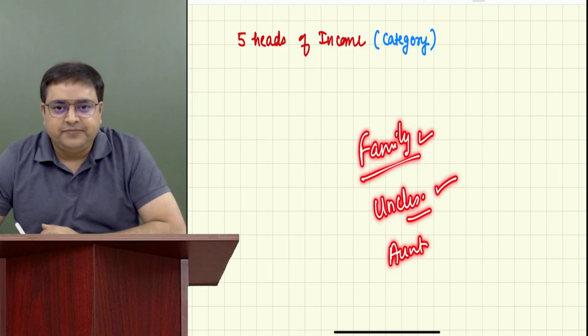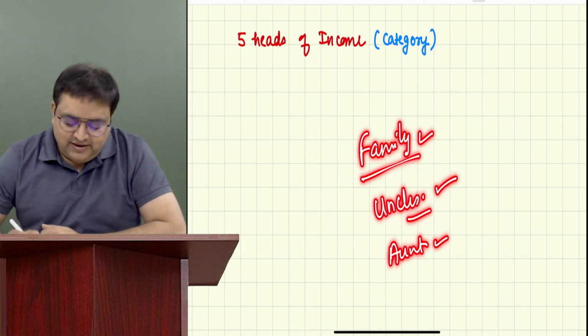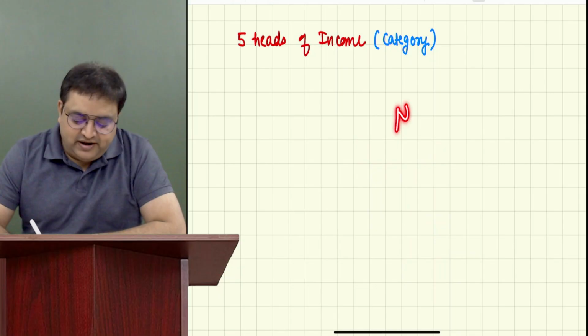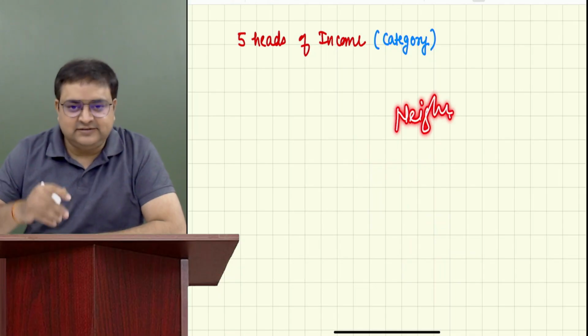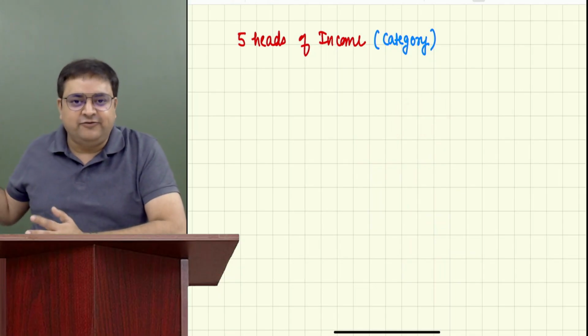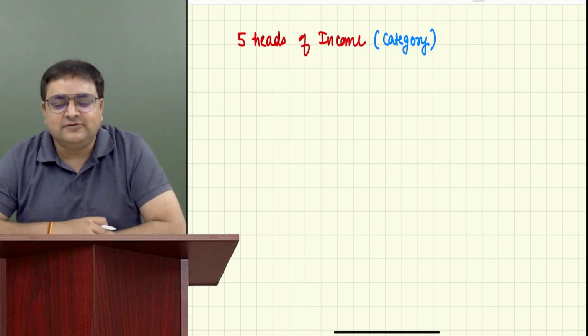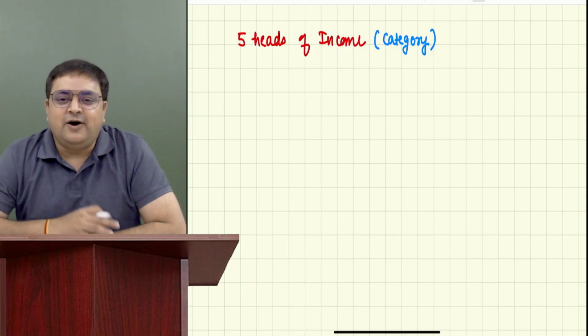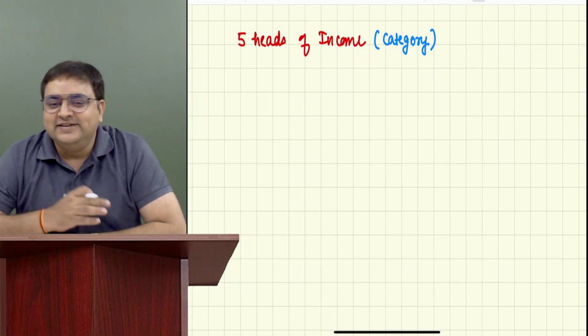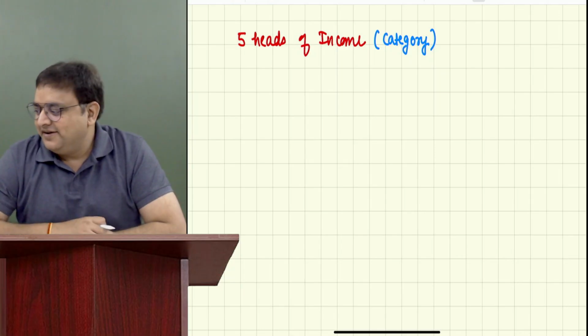Imagine your neighbor, the person who lives on the right or left side of your house. Imagine how their income is generated. Sir, we don't know how they generate income. Still, imagine.